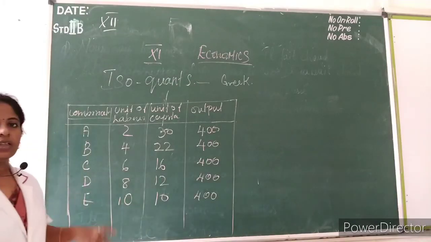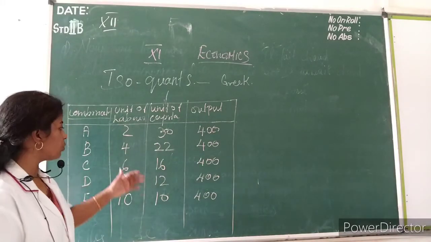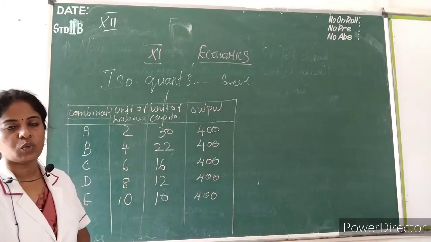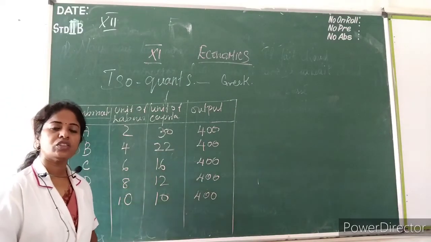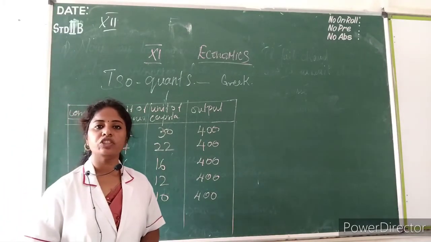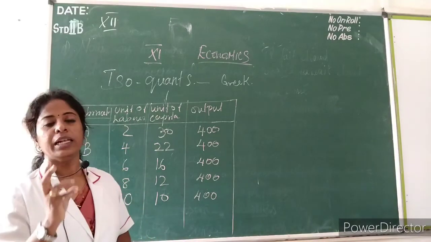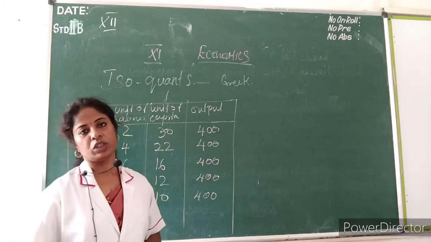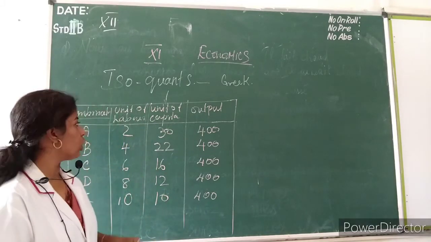Isoquants means a locus of different combinations of two inputs, labor and capital, which gives the same level of output.